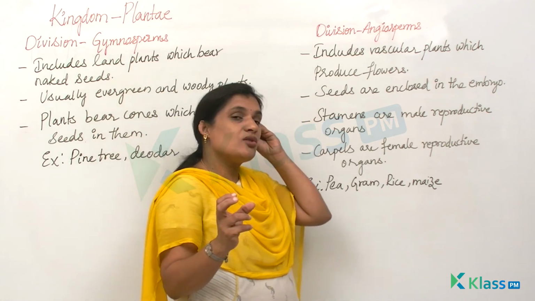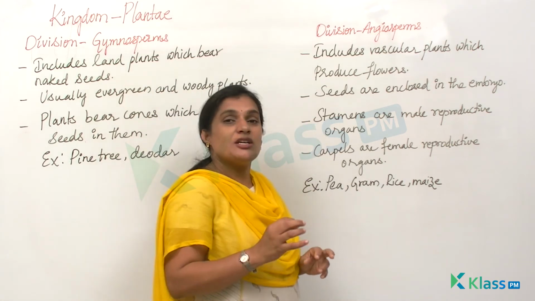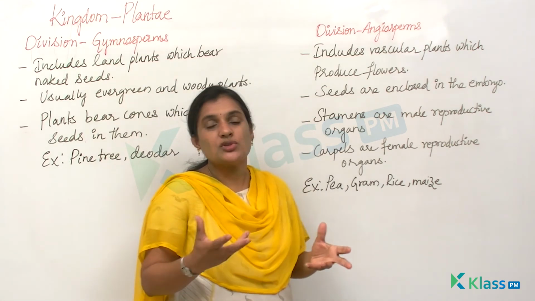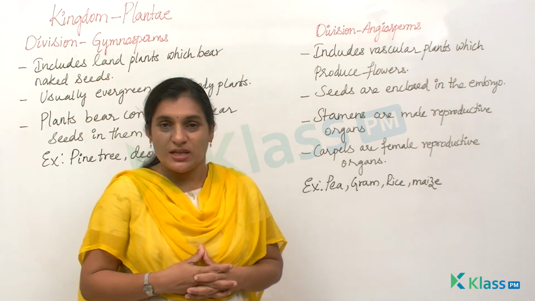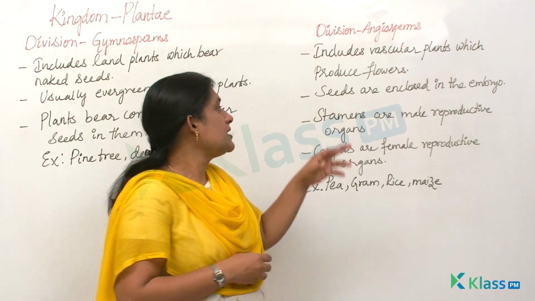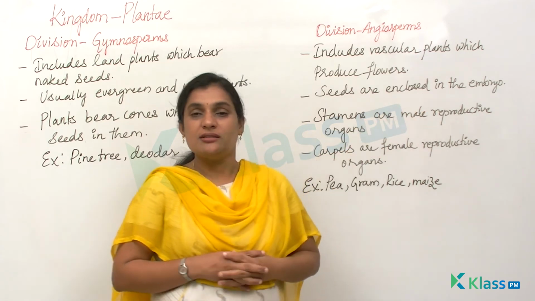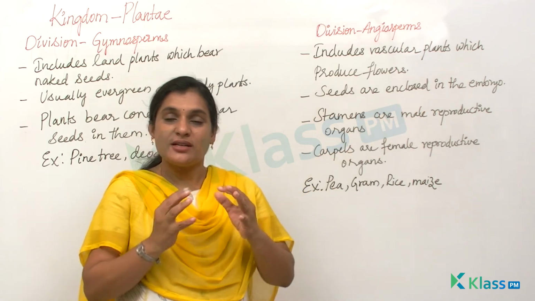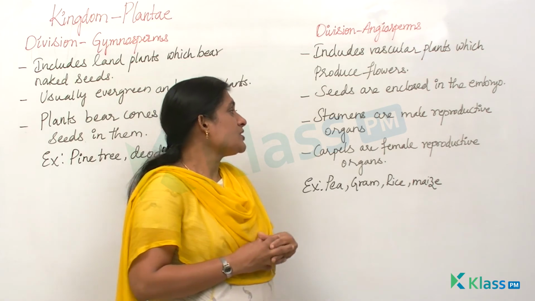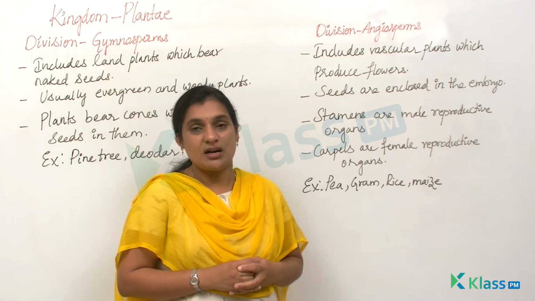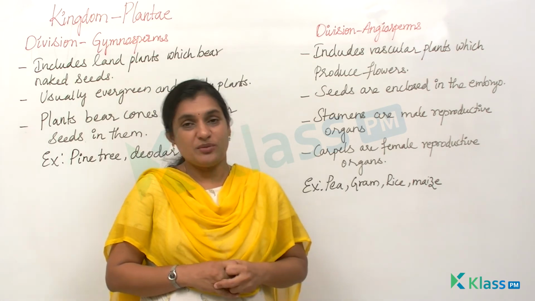Whereas in case of angiosperms, these are usually flowering plants, and we know that most flowering plants bear fruits, and these fruits bear seeds, right? Seeds are enclosed inside the embryo. You know what is embryo, right? There are stamens and carpels, which are the male and female reproductive systems.